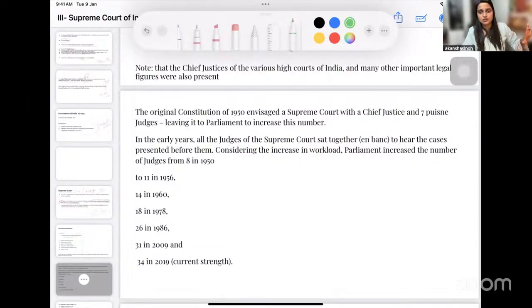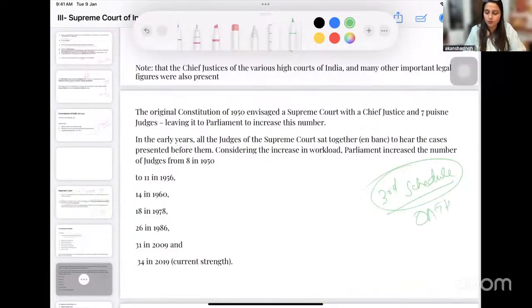ये सारी डिस्कशंस हम पढ़ेंगे. इससे पहले, because the oath का concept आया है, it is the Third Schedule which provides how the oath is to be given to certain authorities. So अगर आपने नहीं पढ़ा है, it is important that you also read the Third Schedule of the Indian Constitution that covers the concept of oath. और oath उसी के format में दी जाती है, which is so mentioned in the Third Schedule, to the judges.